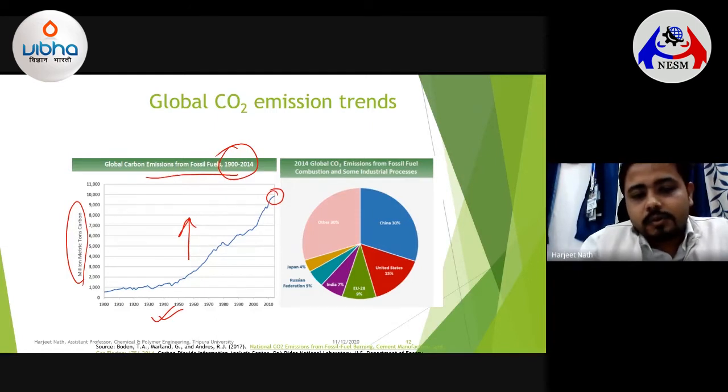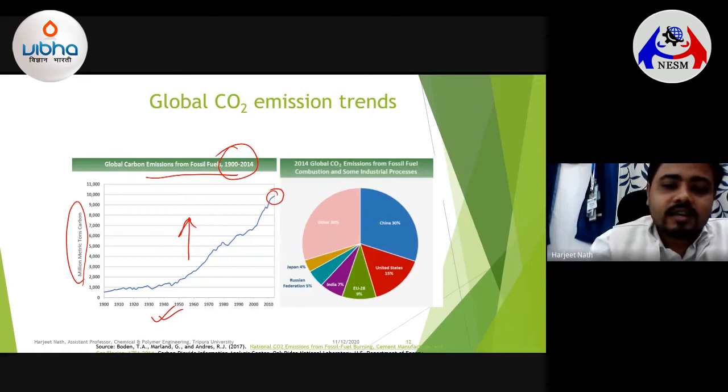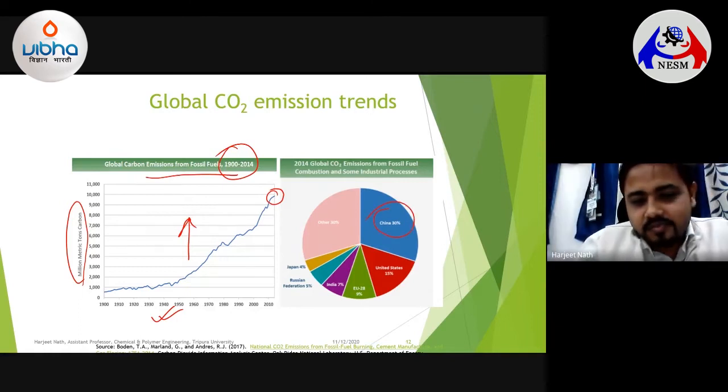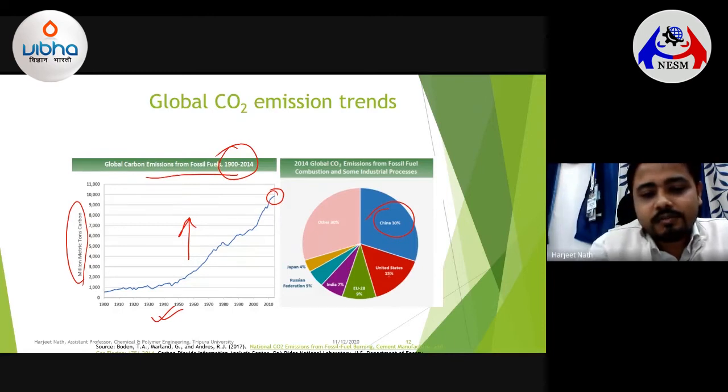And if you would like to see the contribution of the countries that have led to such emission trends, China stands at number 1, with around 30% contribution, followed by the United States with 15%, the European Union with 9%, and our country India stands third with around 7% of the global greenhouse gas emissions.